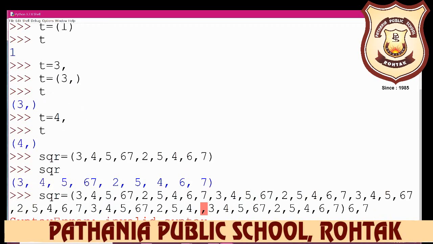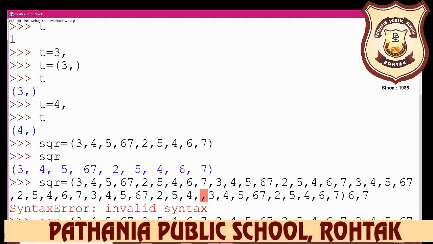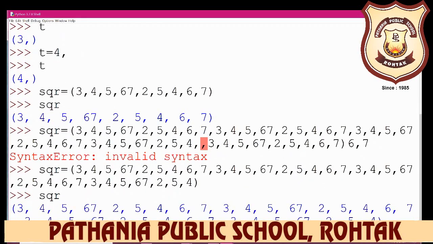Okay, here is the change. The comma is missing and a value is missing from here, so you can copy it again and paste here and use the parentheses. Now if you want to display sqr, your long tuple will be displayed here.